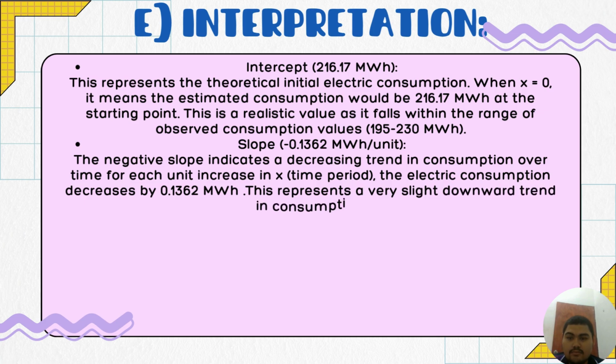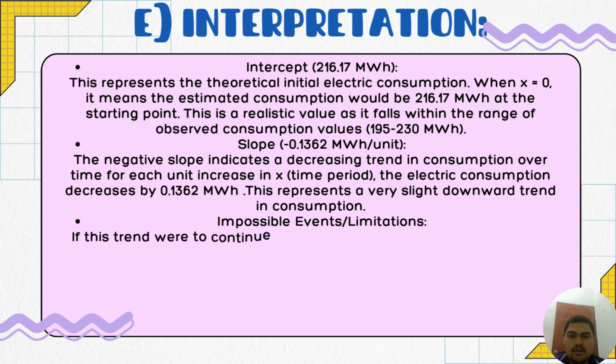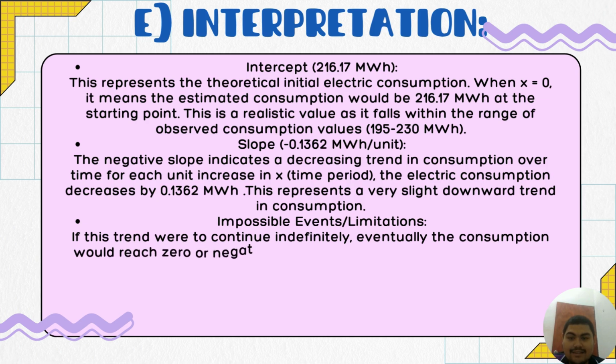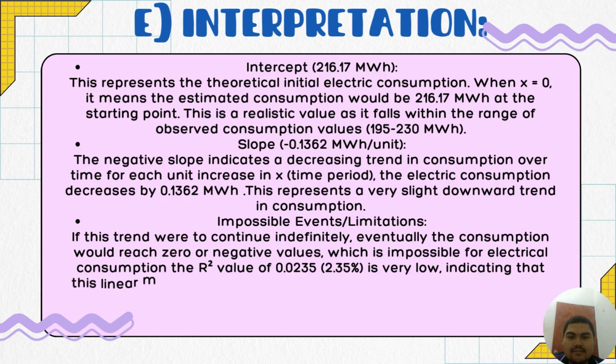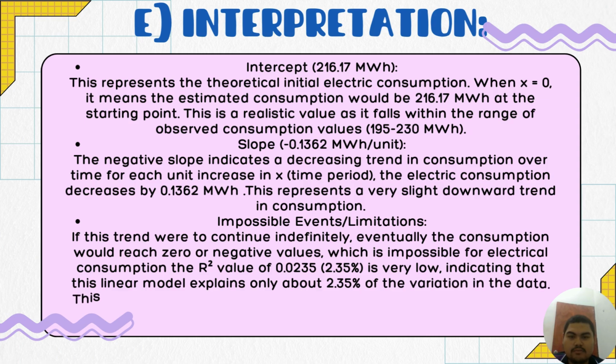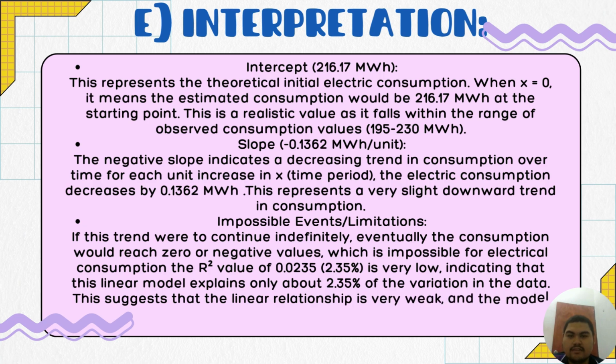And for the slope, you can see that it is negative 0.1362 megawatt hour per unit. The negative slope indicates a decreasing trend in consumption over time for each unit increase in X, the time period. The electric consumption decreases by 0.1362 megawatt hour. This represents a very slight downward trend in consumption.